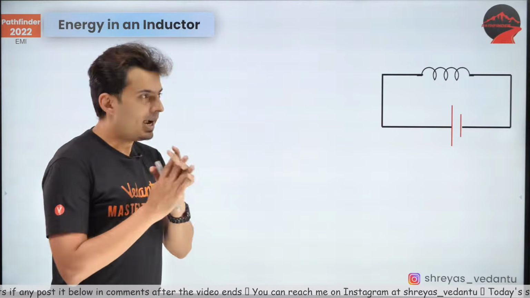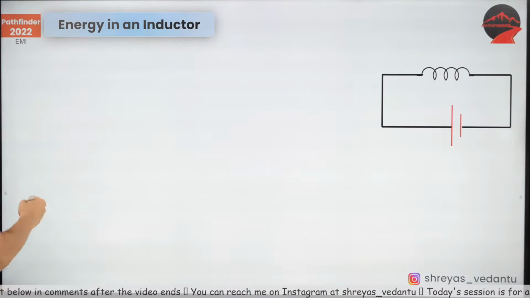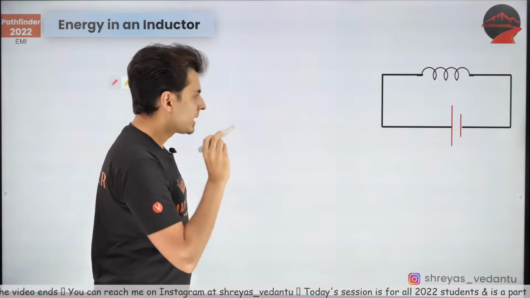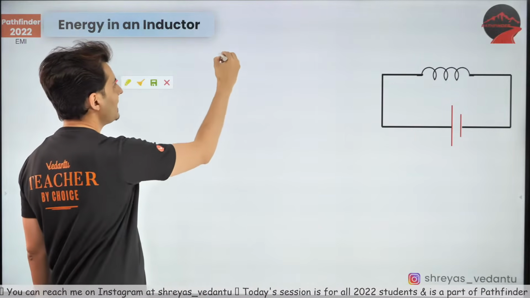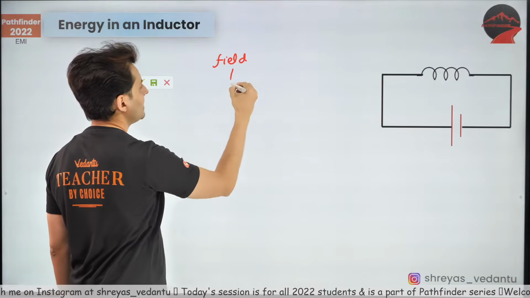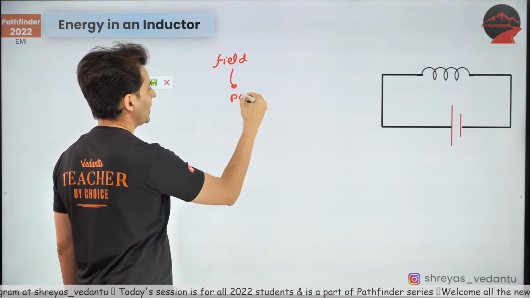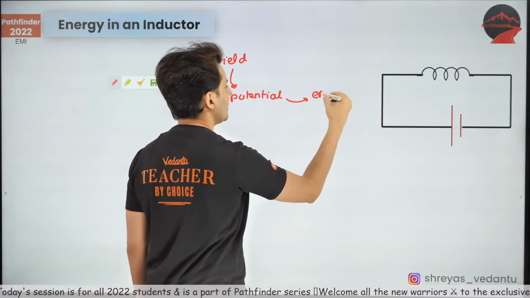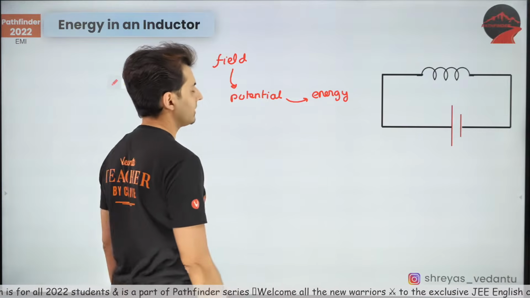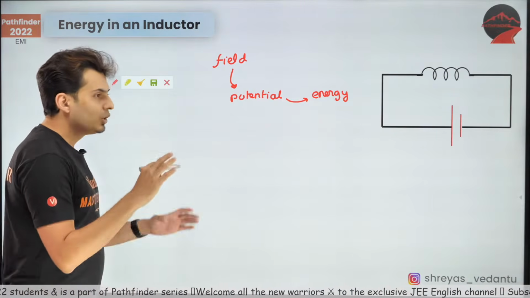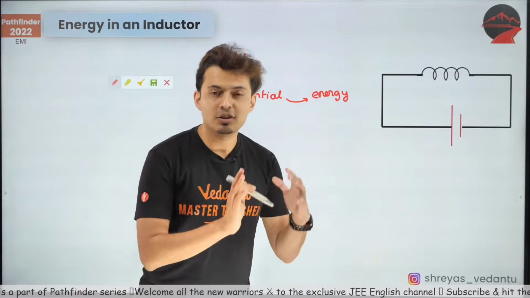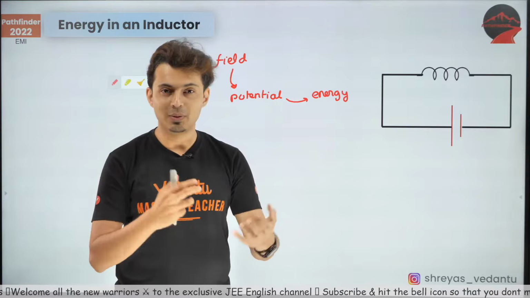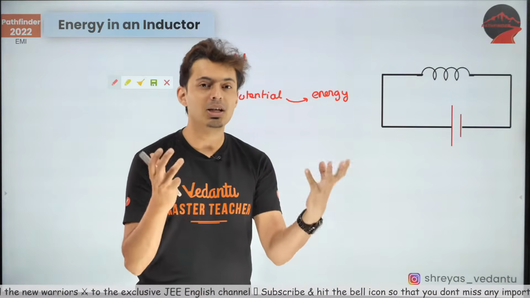Okay. Now, why does an inductor have energy? See, the reason is simple. Whenever you have any kind of field, that field has some potential associated with it, and the moment you talk about potential, there is some energy associated with it. And you would have seen that electric field stores electrical energy. Gravitational field has gravitational energy between two masses, electrical energy between two charges.